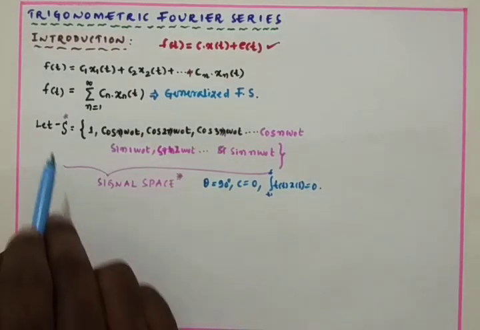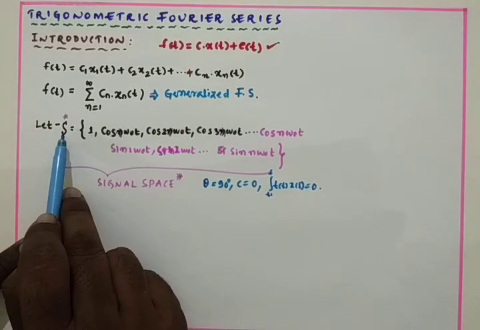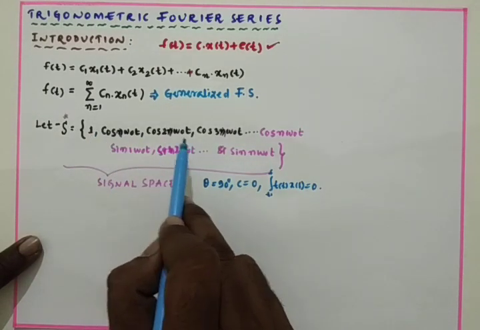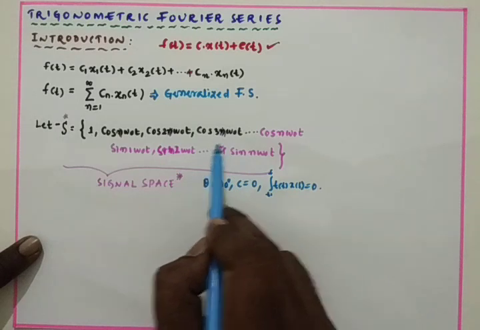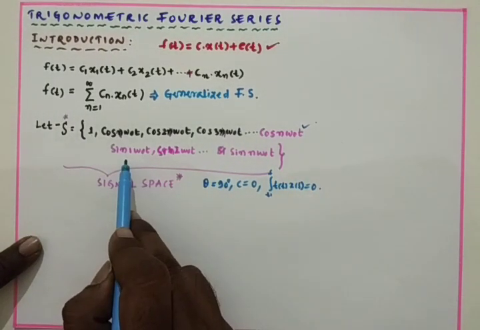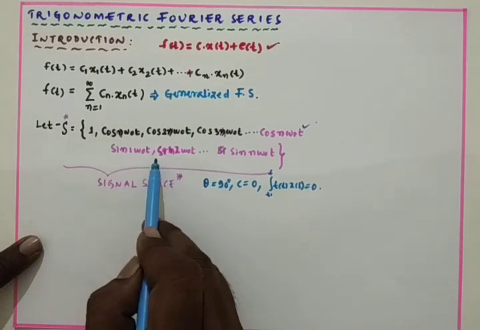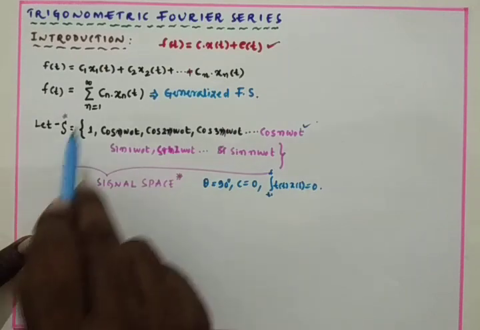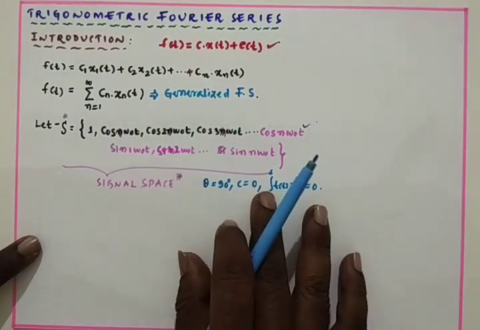That means we have the signal set 1, cos omega naught t, cos 2 omega naught t, cos 3 omega naught t up to cos n omega naught t, followed by sine functions also, sin 1 omega naught t, sin 2 omega naught t, up to sin n omega naught t. We are saying that all these signals are orthogonal to each other.